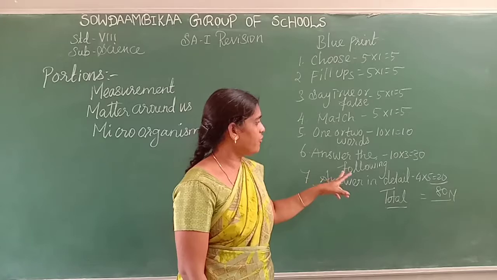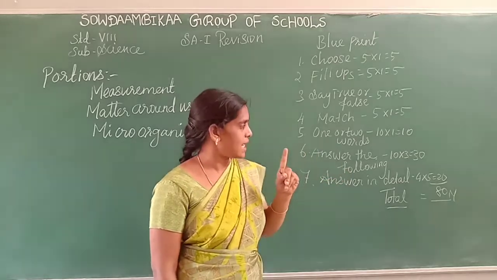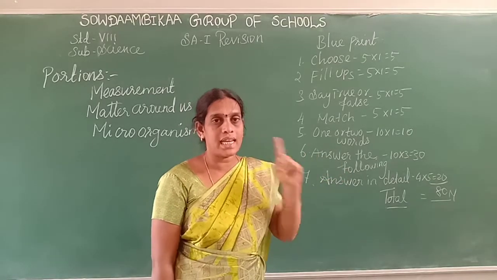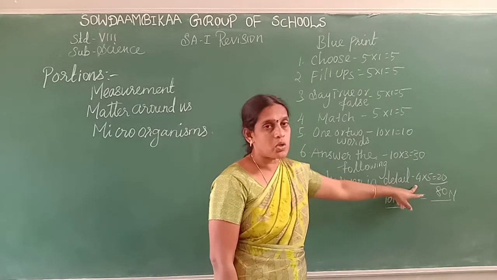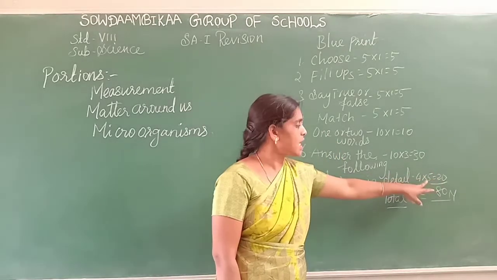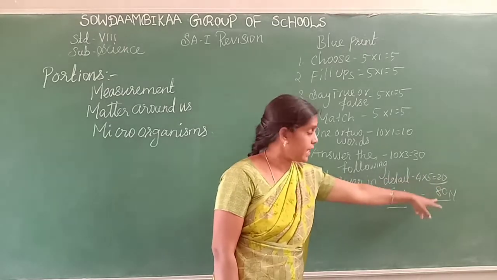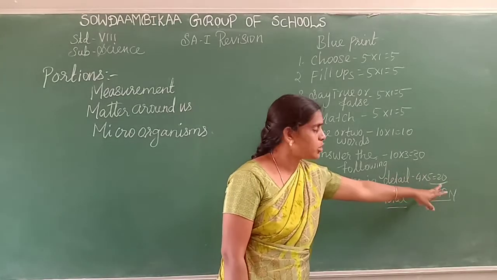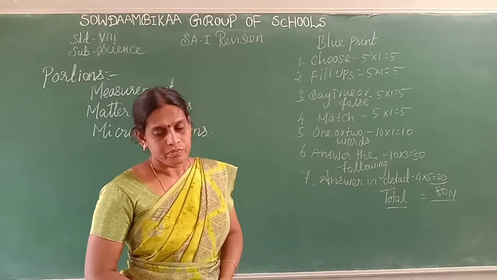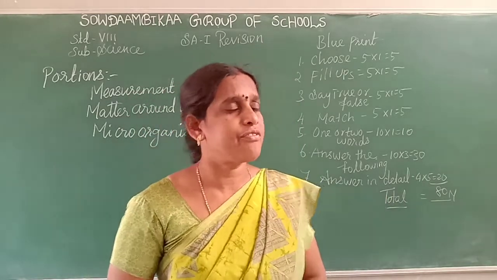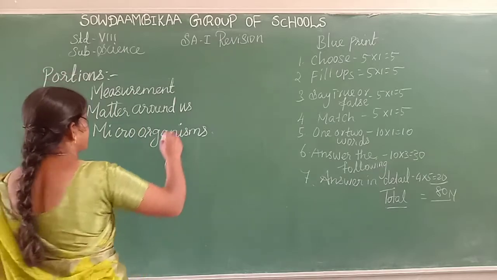Okay. And answer the following 10 short answers. Each one carrying 3 marks, totally 30 marks. Answer in detail, 4 questions. Each question having 5 marks, totally 20. So, detail answer 20 marks, totally 50 marks you have. Okay. Now we see the first lesson, measurement lesson.